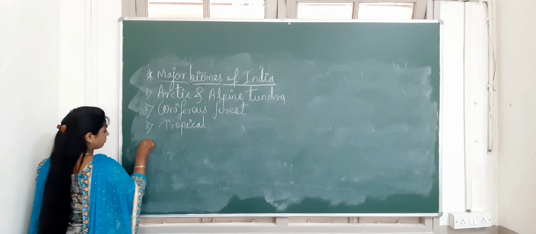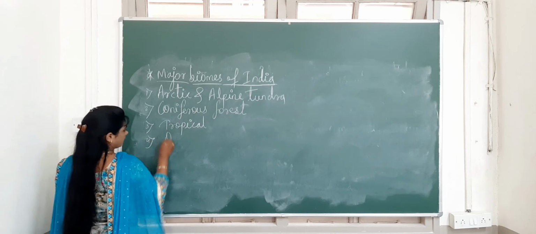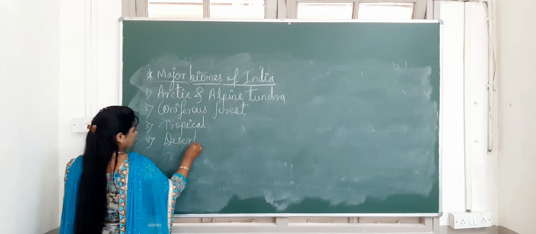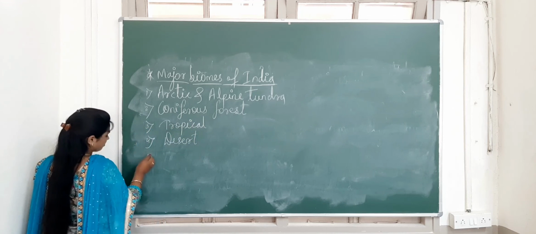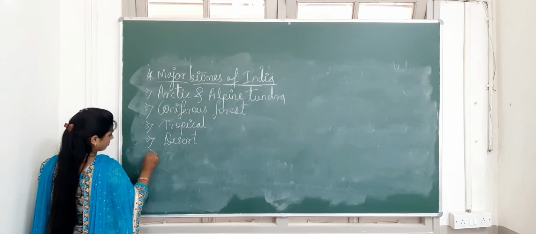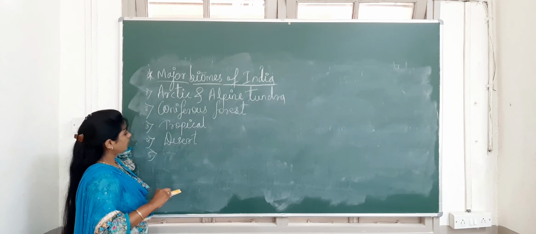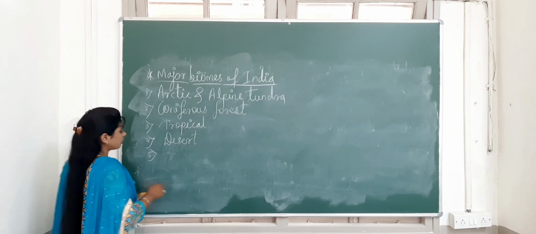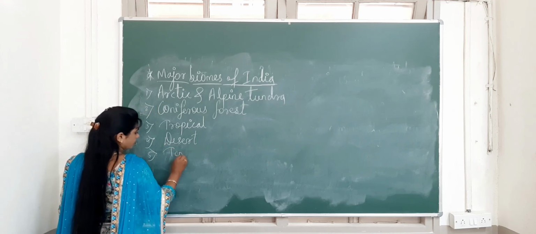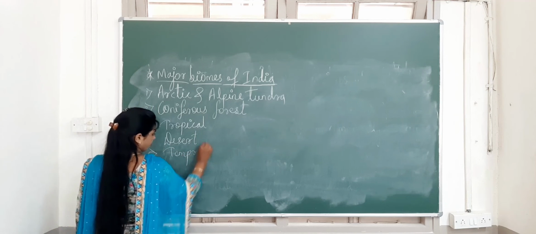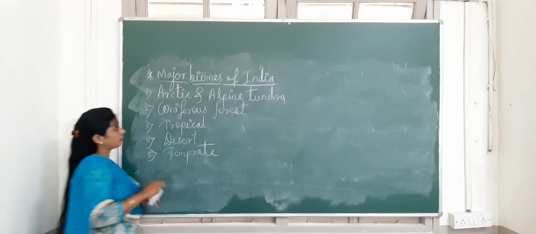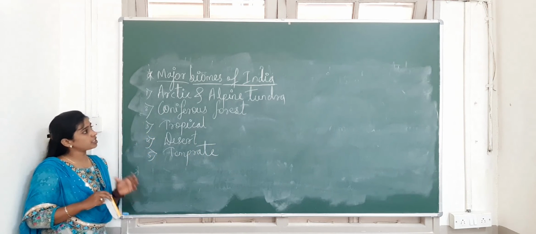Next we can see desert. So first I told you Arctic and Alpine tundra, coniferous forest, tropical and desert. Next temperate. So these are a few examples of the major biomes of India.